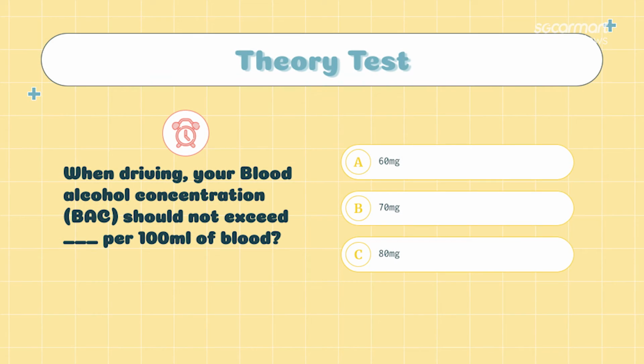Okay, next question. When driving, wow, this one, very important question. When driving, your blood alcohol concentration, BAC, should not exceed what per 100 ml of blood? A. 60 mg, B. 70 mg, and C. 80 mg.